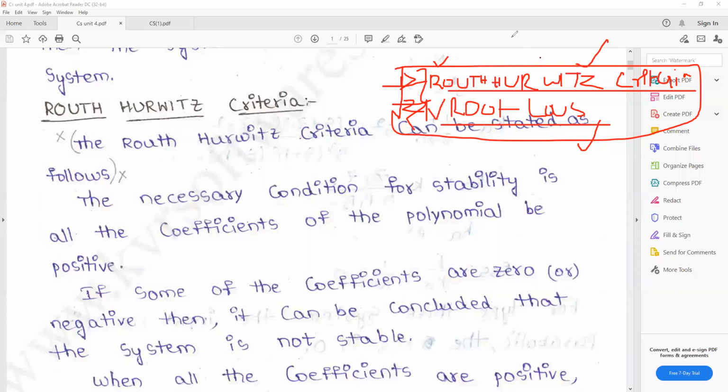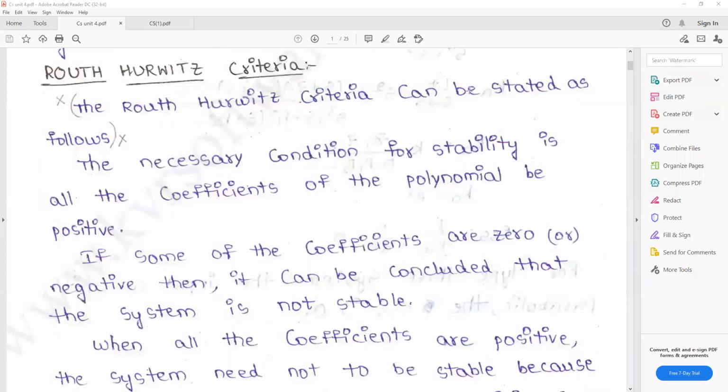So first, the Routh-Hurwitz stability criterion can be stated as: the necessary condition for stability is that all the coefficients of the polynomial are positive. So the first necessary condition for stability analysis is that all the coefficients of the polynomial be positive.